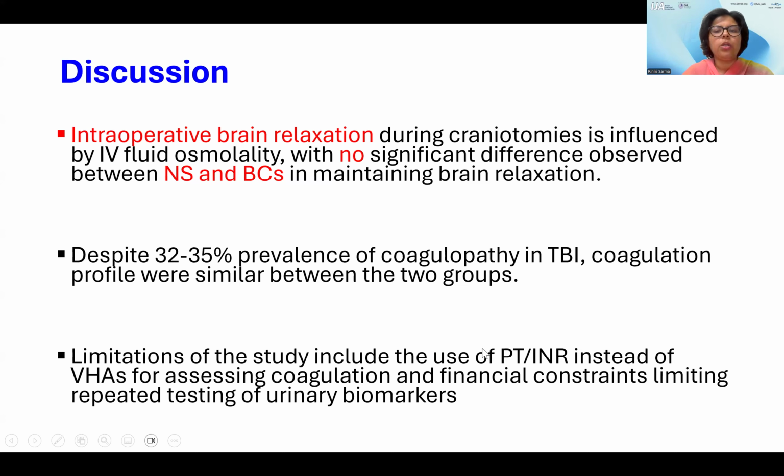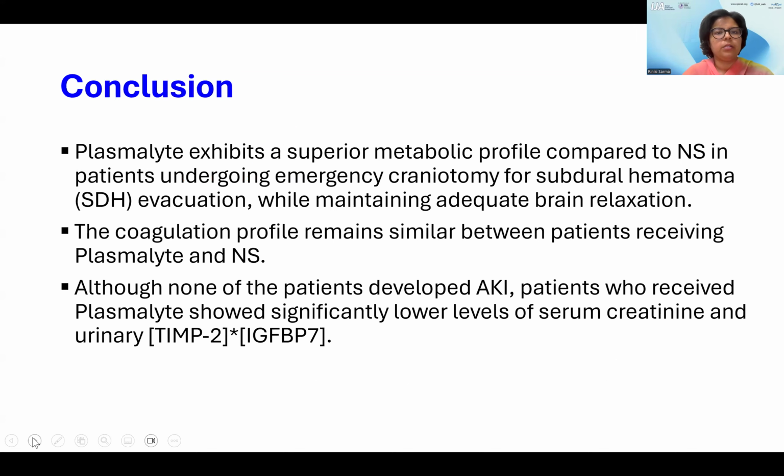Limitations of this study include the use of PT-INR instead of viscoelastic hemostatic assays for assessing the coagulation, and financial constraints limiting repeated testing of urinary biomarkers.